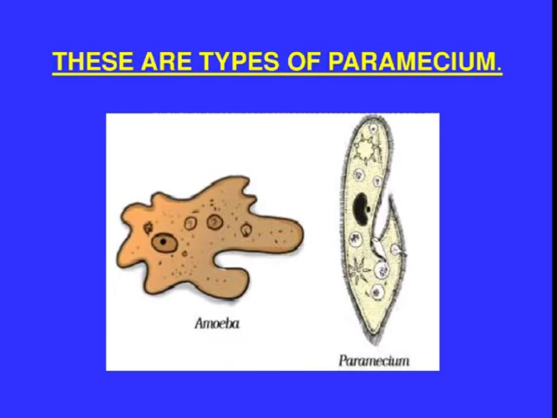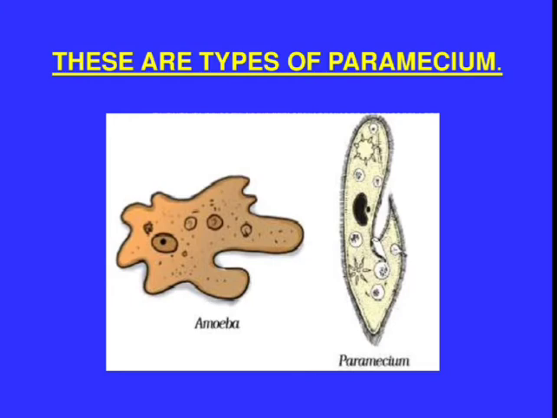The next protozoan is paramecium. See, the shape of paramecium is slipper shape. And tiny hair-like structures surround the paramecium, and these are cilia. Long hair-like structures are flagella, but here you can see short hair-like structures surround the paramecium, and these are cilia.